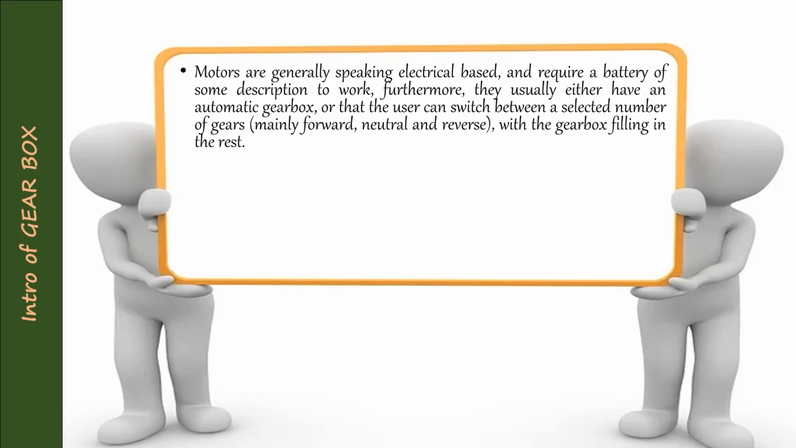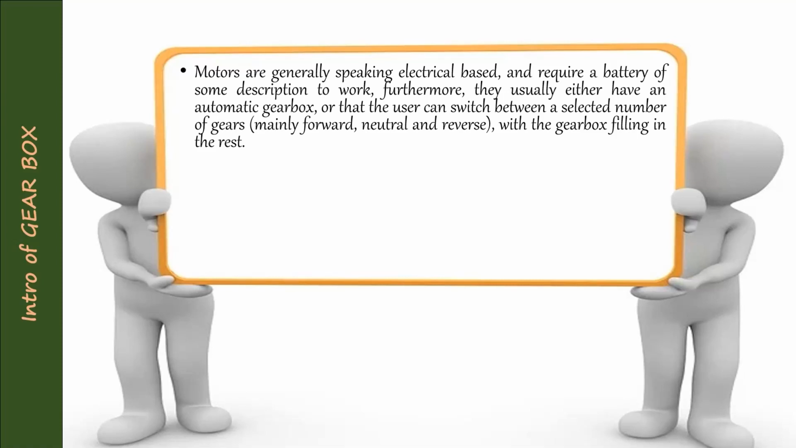Motors are generally electrical based and require a battery. Some have a gearbox filling in the rest, manually selecting forward, neutral and reverse. In the motor gearbox, we manually go forward and reverse. If I want to rotate the motor forward, I have to put it in the forward direction. If I want to reverse, anti-clockwise or clockwise, I can do it by changing the lever.